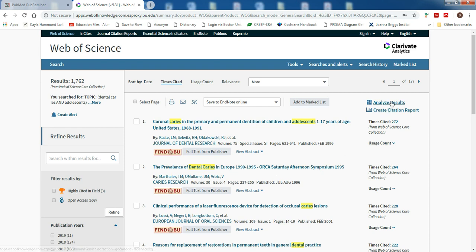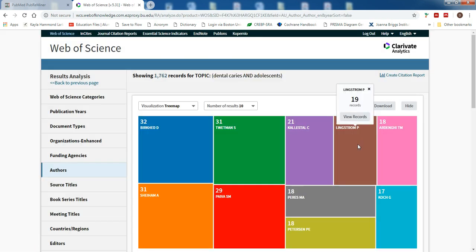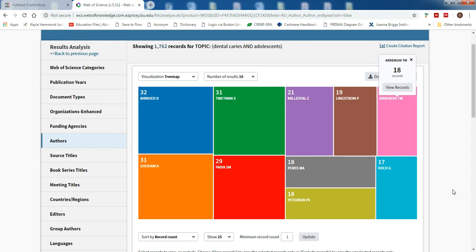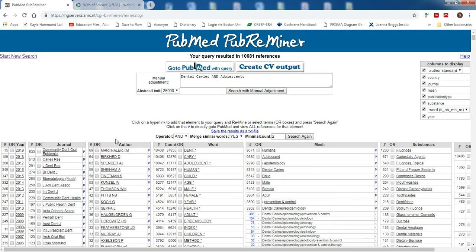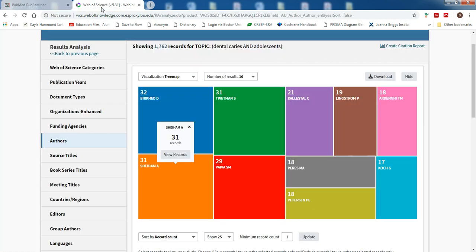if I click here on Analyze Results, so again, this is what Web of Science is trying to give us more information about those particular records that come back. I have these options here on the left-hand side. If I click on Authors, I can see that it's going to show me these are the top 10 authors in that particular field. And then, so here's D. Burkhead, here's A. Sheeman, and here's S. Twetman, the top 3, and even S.M. Pavia. I've seen these names doing these searches before. But it's interesting to me, if we go back to PubMed PubReminer for a second, so Marthaler, who PubMed points out as the most cited author at 69 citations, doesn't even show up here in the top 10, which is interesting. So it's not quite as accurate doing it on the Web of Science, but it's certainly easier.